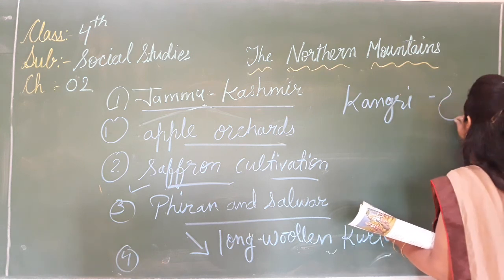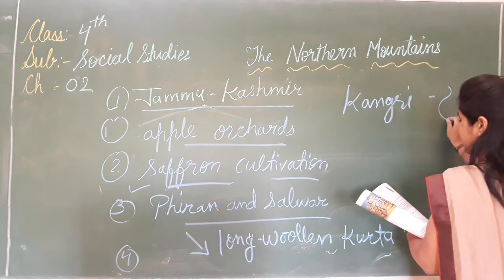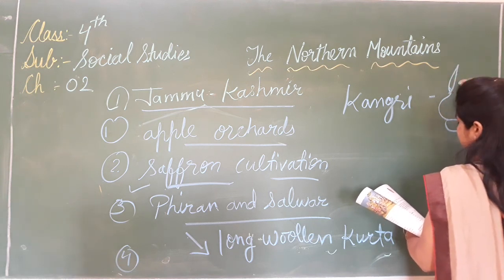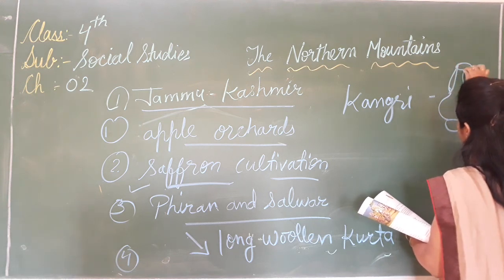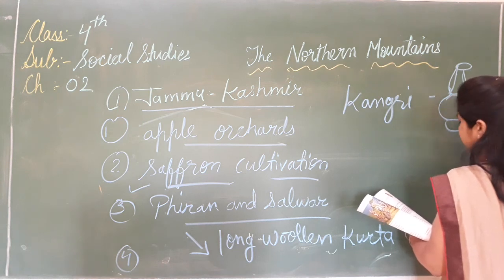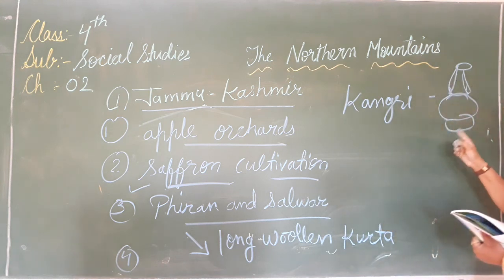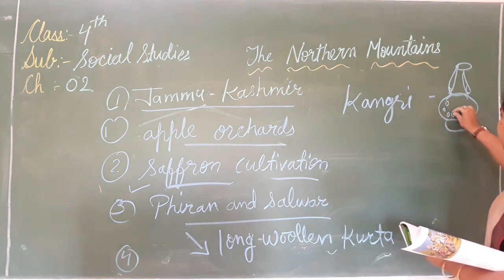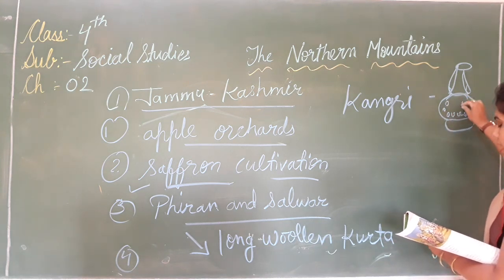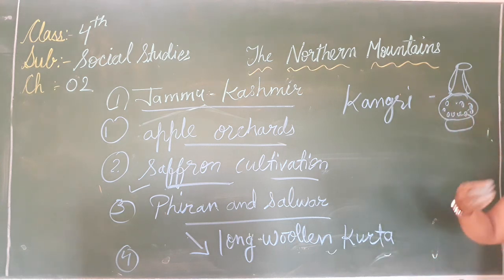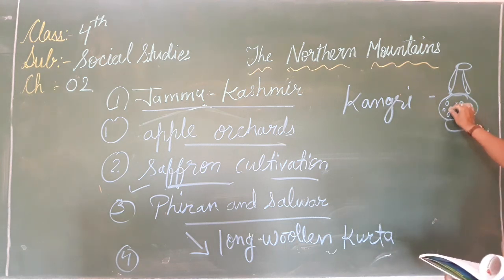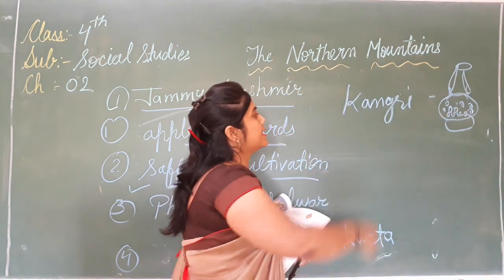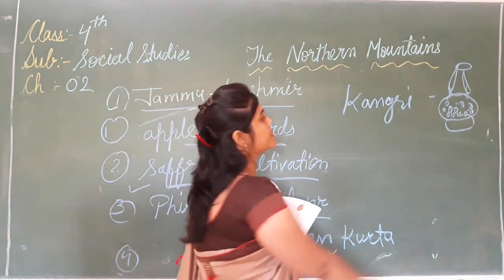See, this is a small earthen pot, like a kangri, with burning coal in it. What is kept in it? Burning coal, used to keep oneself warm. That is kangri. People use kangri.